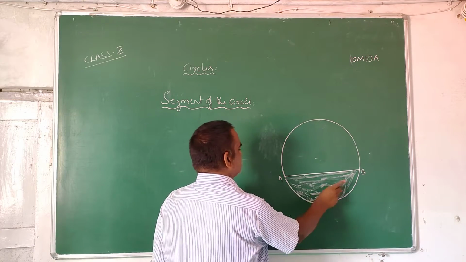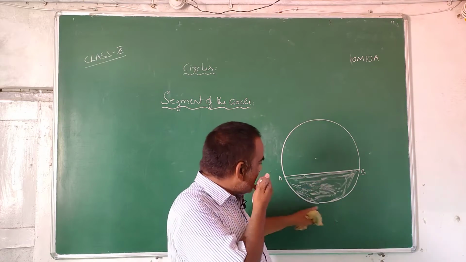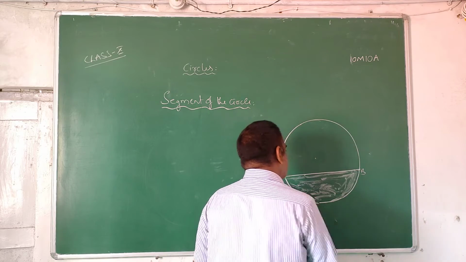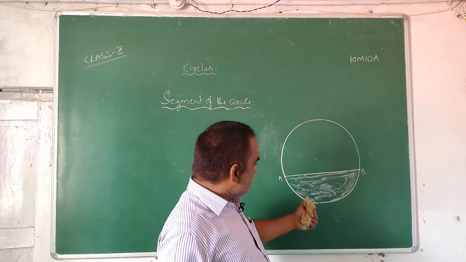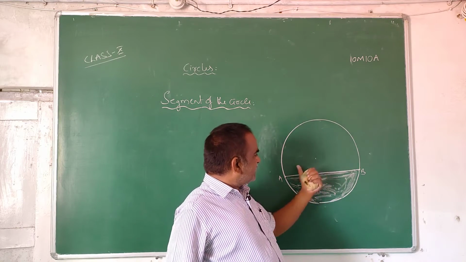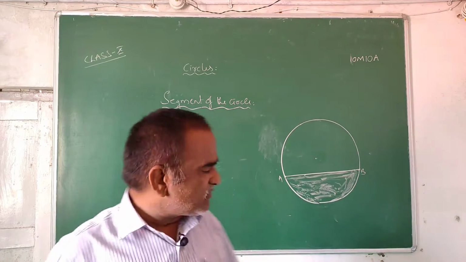This is called the segment of the circle. This is the chord, this is the arc, and this is the region bounded between chord and arc. It is called the segment of the circle, and this is the minor segment and this is the major segment. Understood?